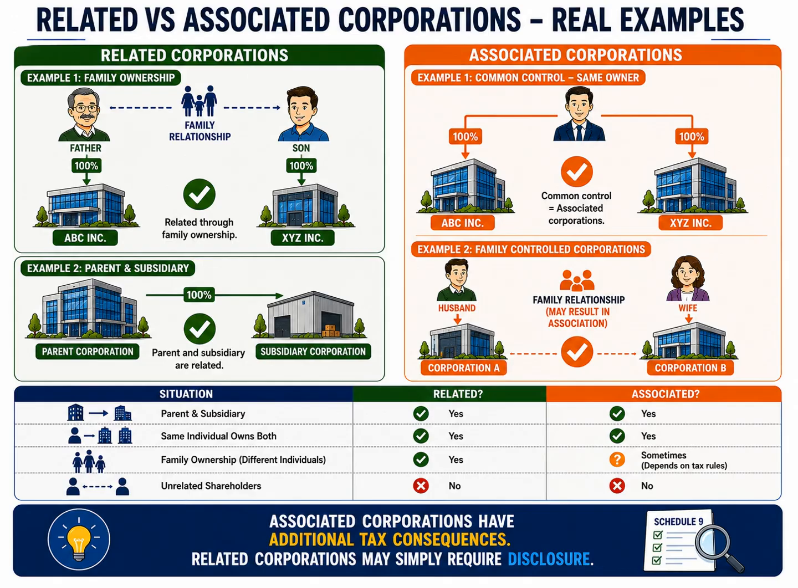The most important point to remember is that associated corporations have additional tax consequences. They may have to share the small business deduction limit and comply with other special corporate tax rules. Related corporations, however, often require only disclosure unless they also meet the conditions to be associated. Whenever you're analyzing a corporate structure, think in two steps. First, ask, are these corporations related? Then ask, do they also meet the rules to be associated? Following this approach will help you classify corporate relationships much more accurately.